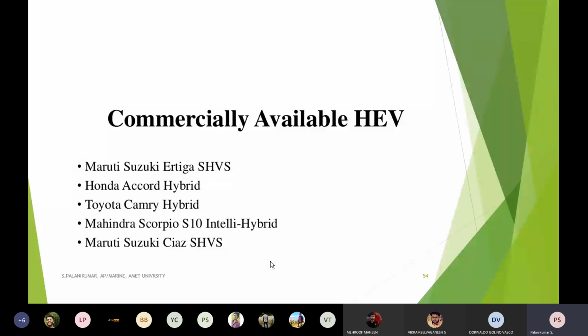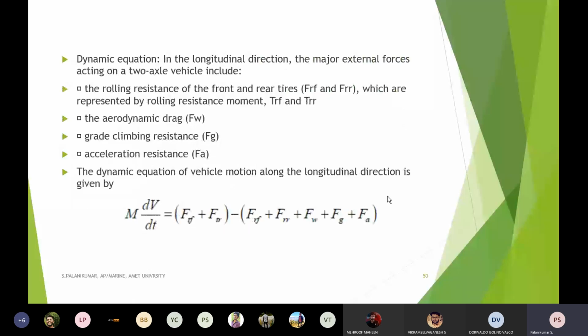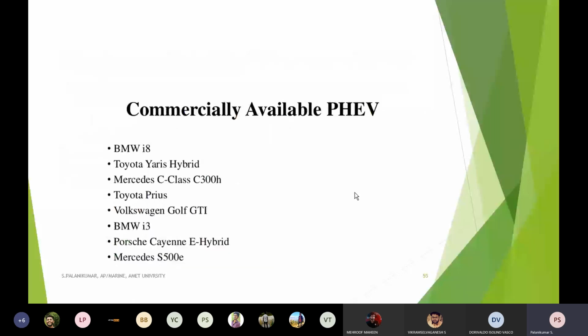By the year 2045, it should reach 55 percentage. With that goal, the government of India is also working. So apart from the technical concepts, we should keep these things in mind. I think with that I'm stopping.